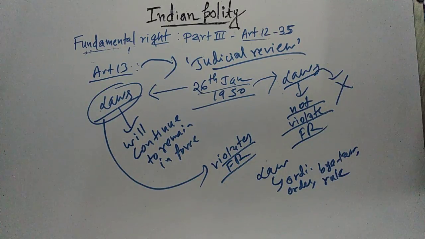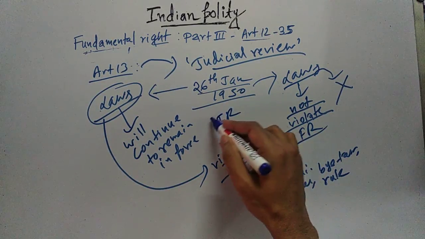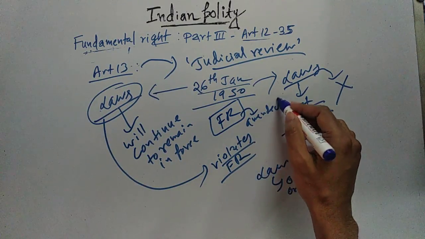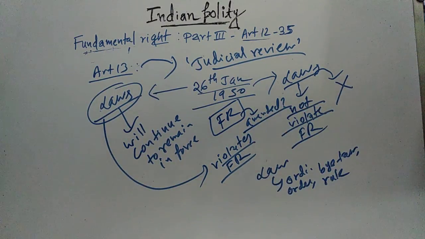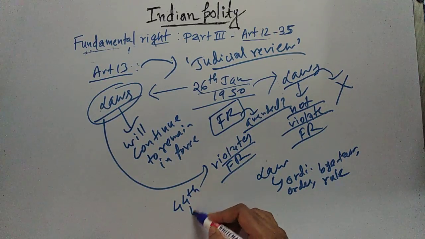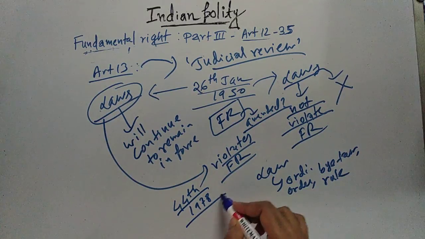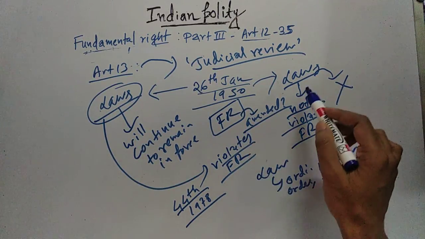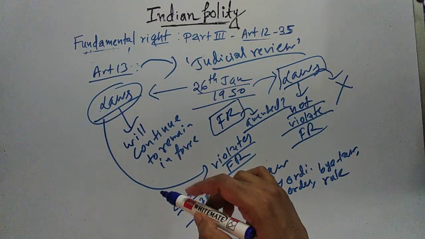Does that mean fundamental rights cannot be amended? So the question is whether the fundamental rights can be amended or not. We have already seen just a few minutes back that through the 44th Constitutional Amendment Act 1978, the right to property was deleted from the list of fundamental rights. That means obviously fundamental rights can be amended, but not by an ordinary law passed by Parliament.